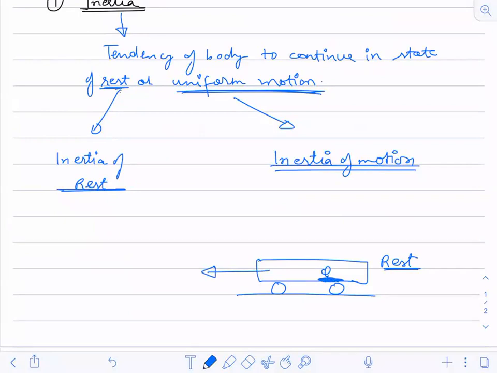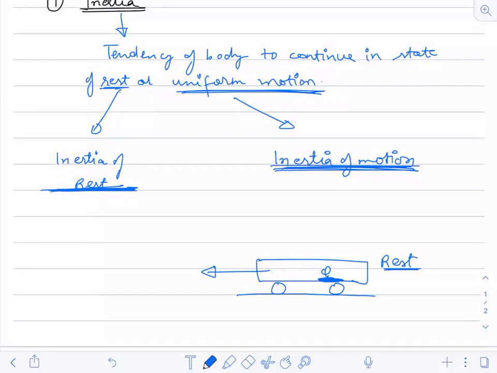So the lower portion of your body will have an inertia of motion because the car has now started to move. But the upper body, which is not in contact with anything, is still having a tendency of rest.